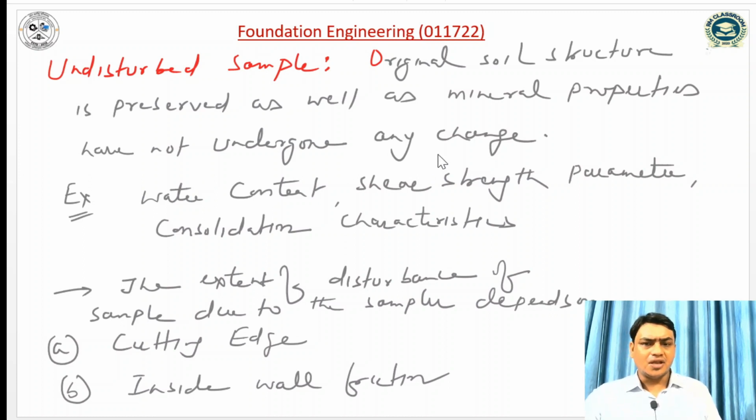Generally, the engineering properties of the soil come from the undisturbed soil sample, like shear strength parameters, C and phi, water content, and consolidation characteristics. The degree of disturbance depends on the cutting edge and the internal inside wall friction.